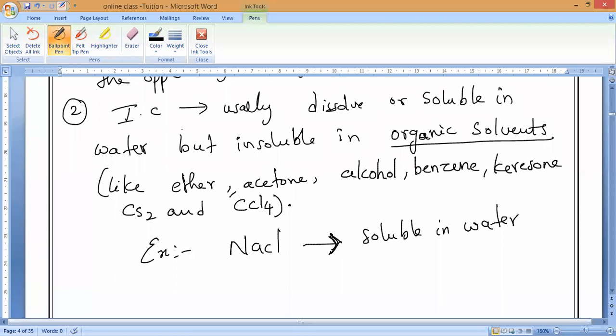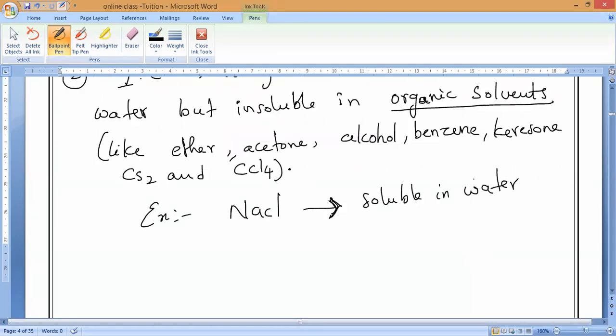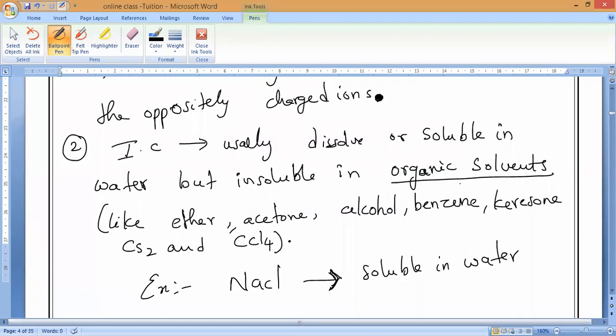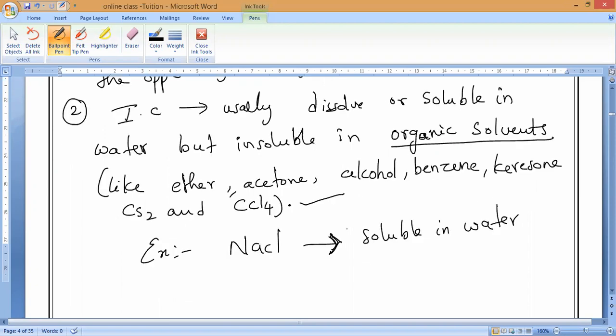So if you take, for example, NaCl, NaCl will dissolve in water, but NaCl will never dissolve in organic solvents like this substance. Is it okay, guys? Please respond to me.